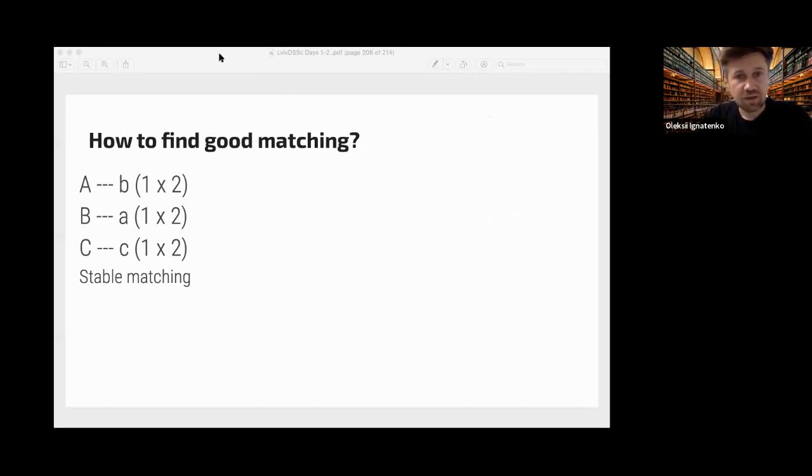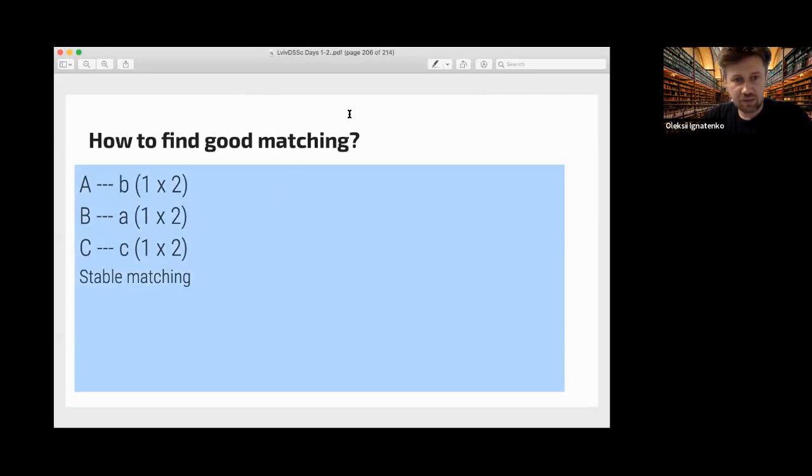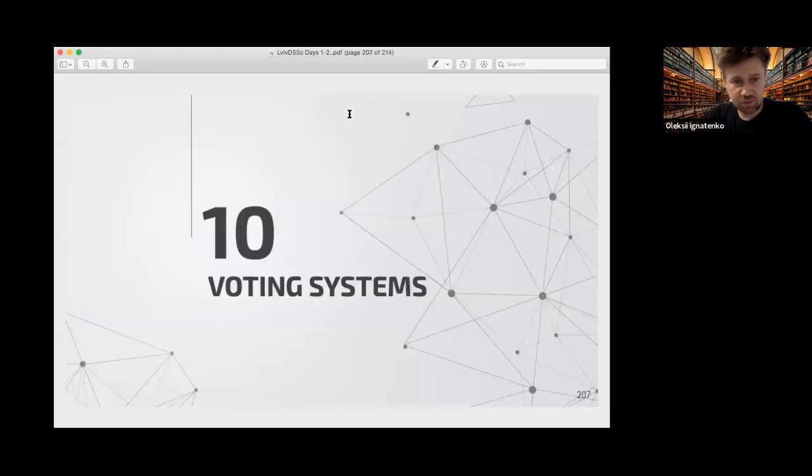Okay. And now the last topic is about voting systems, because I want to show that game theory is also used for different voting systems, and I think I will finish on this. So what is a voting system from the point of view of game theory?